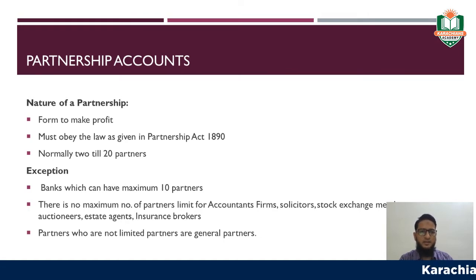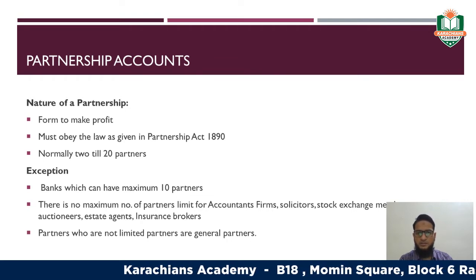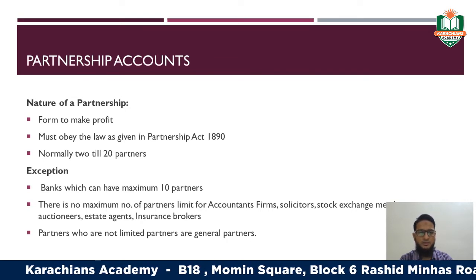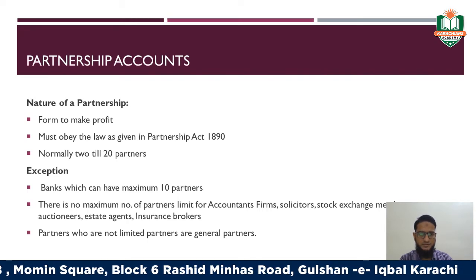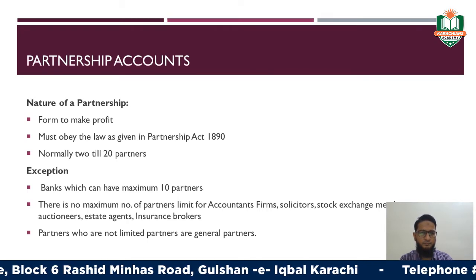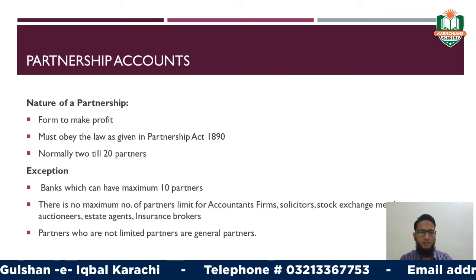Similarly, there is no maximum limit on the number of partners for accountants' firms, solicitors, stock exchange members, auctioneers, estate agents, insurance brokers, etc. Partners who are not limited are the general partners.